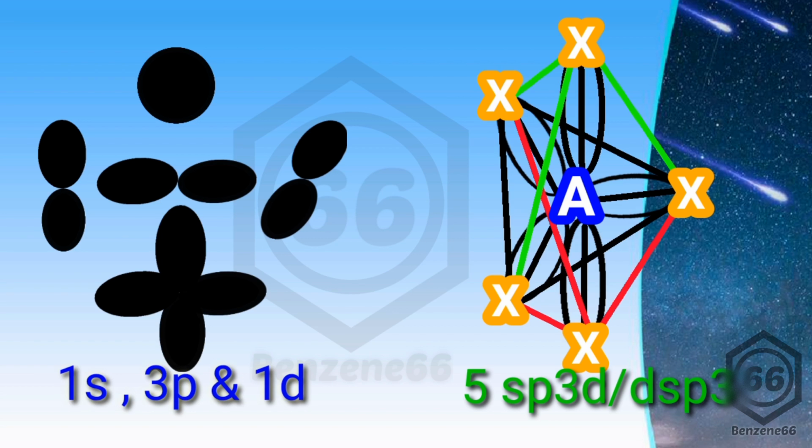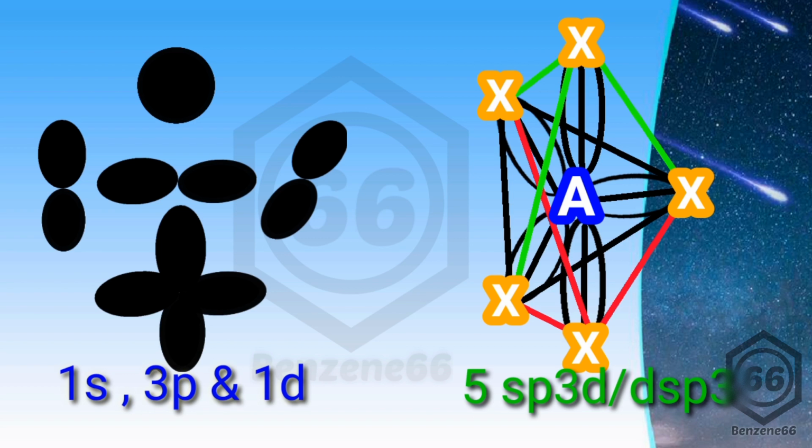So what is the difference between sp3d and dsp3? Just make it clear. sp3d means all the orbitals s, p and d belong to the same shell, say the nth shell. In dsp3 hybridization, the d belongs to the penultimate shell or the inner shell. As we know, while writing the electronic configuration using the Aufbau principle, you can see my one more video on that topic, the Aufbau principle. The 3d orbital is placed in between 4s and 4p orbitals.